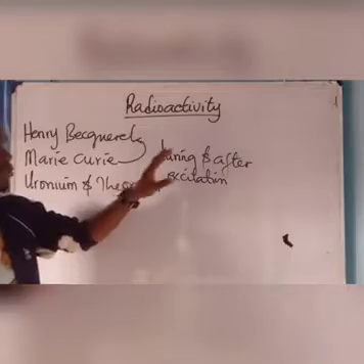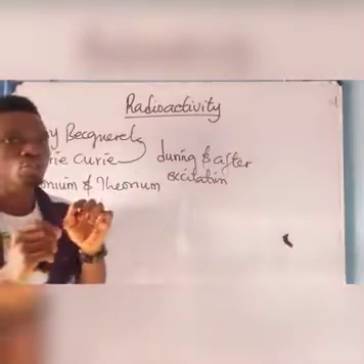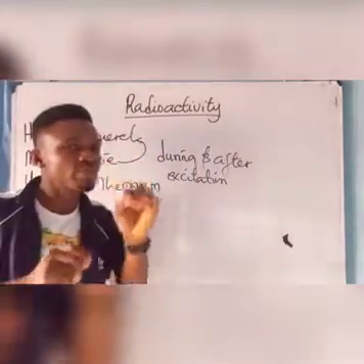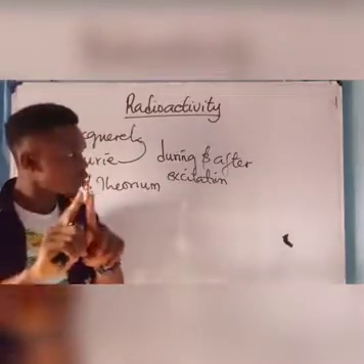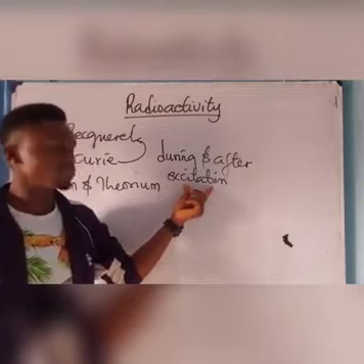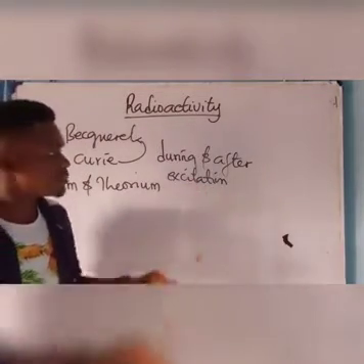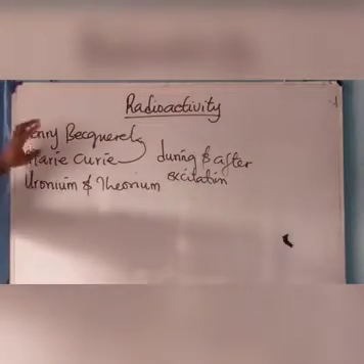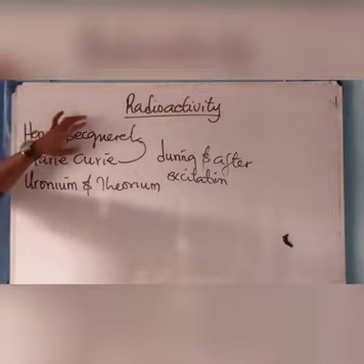I said it is what? The emission of light of a certain what? Wavelength by an object during and after excitation of the light of what? Wavelength. That is phosphorescence, okay? And that was brought forward by Henry Becquerel.